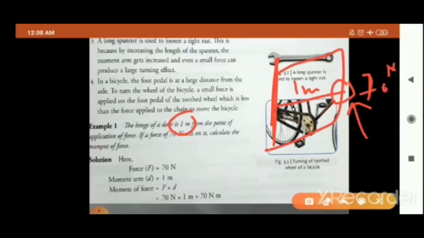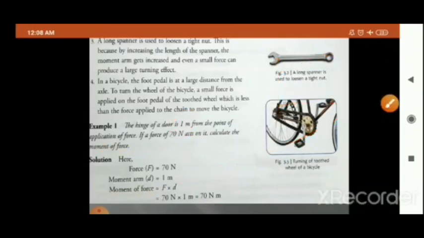Okay. Calculate the moment of force. So how much force is applied at the handle of the door? 70 Newton. What is the moment arm here? 1 meter. Formula, you have to find moment of force. Moment of force is equal to force into moment arm. जितना आप force लगा रहे हैं into moment arm D. That is 70 Newton into 1 meter, 70 Newton meter. So this is a very easy example.